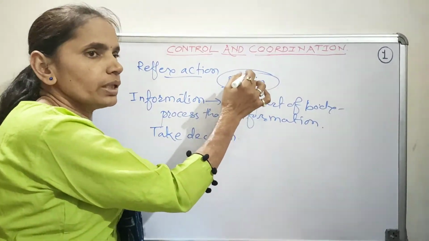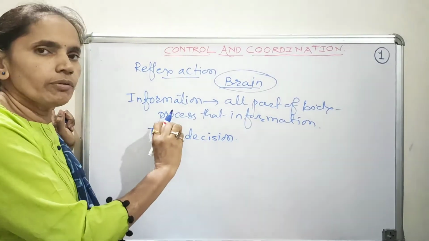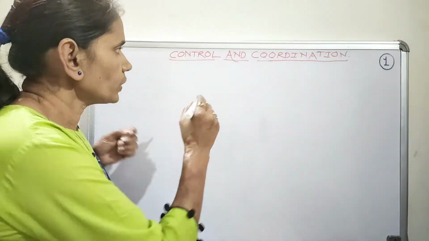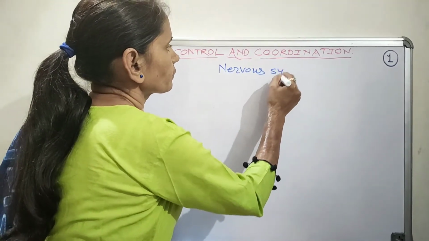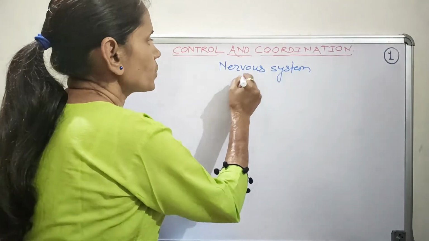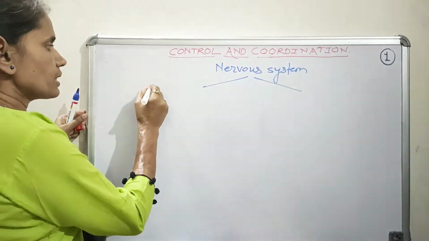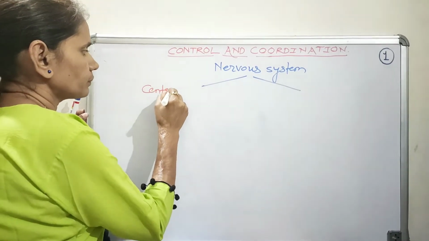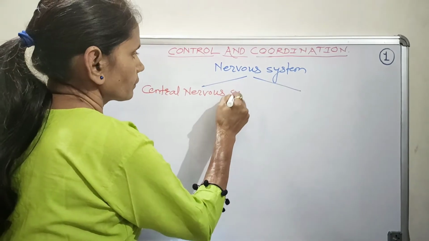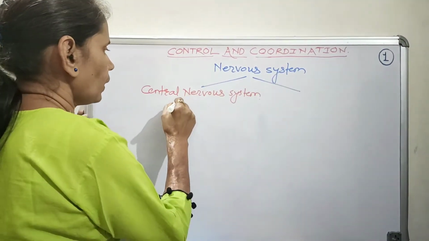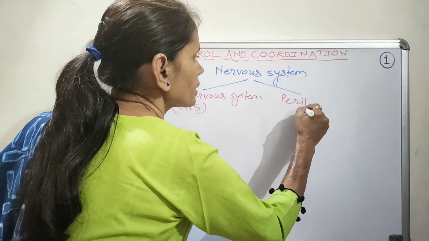But before going to the detailed structure and function of the brain, let us take a short review of the nervous system. The nervous system in human beings is composed of 2 components, namely the central nervous system, that we call CNS, and the peripheral nervous system.